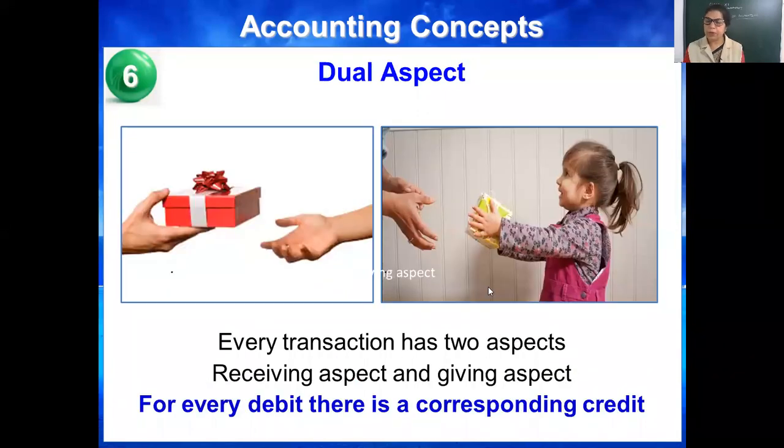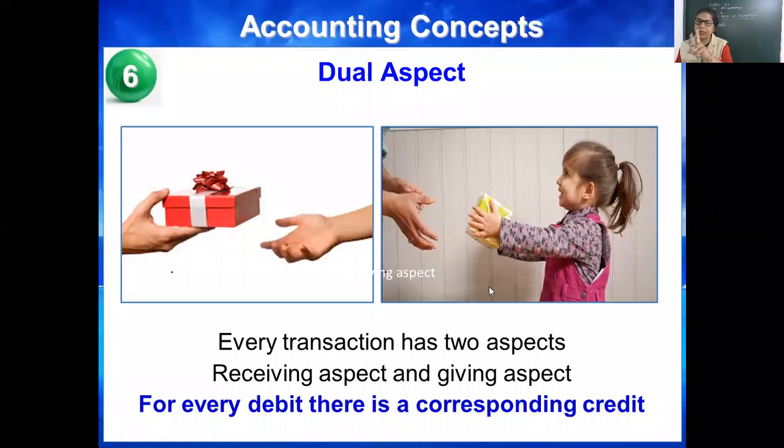So dual aspect means there are two sides, double entry system, two sides. Always every transaction has two aspects. Okay, like I sold goods to Mr. Ambani. Who is the receiver? Mr. Ambani. What is going out? Goods means sales.